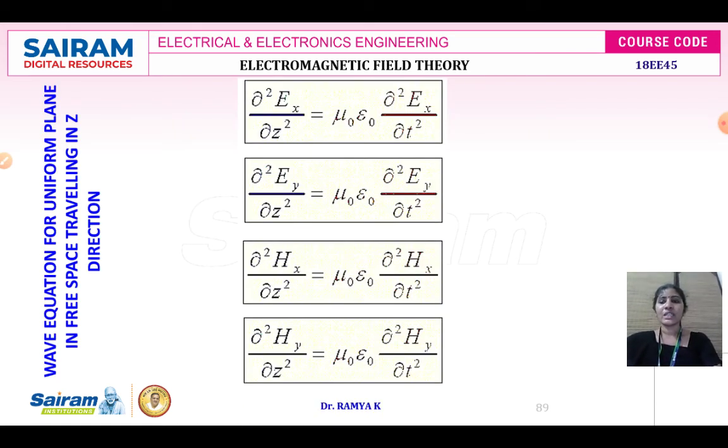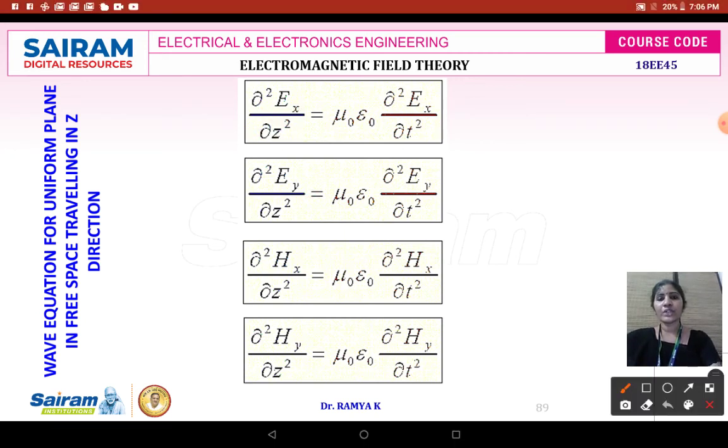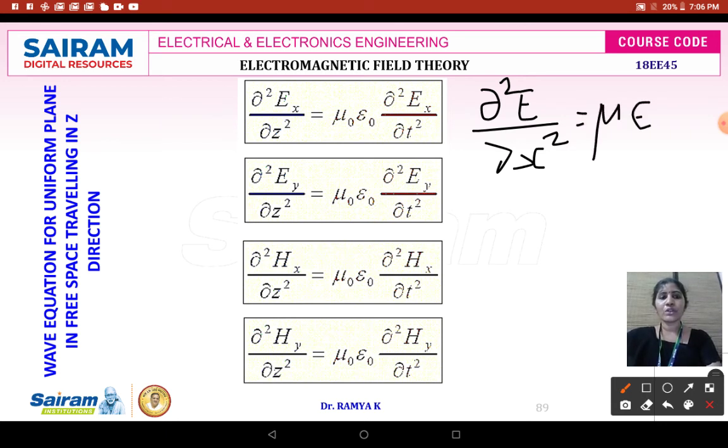Now we can see the wave propagation equation for a uniform wave traveling in free space in the z-axis direction, where you get ∂z². Suppose the wave travels along the x-axis direction, then you will get ∂²E/∂x² = μ ε ∂²Ex/∂t². So depending upon the direction of the wave, your denominator term will change.